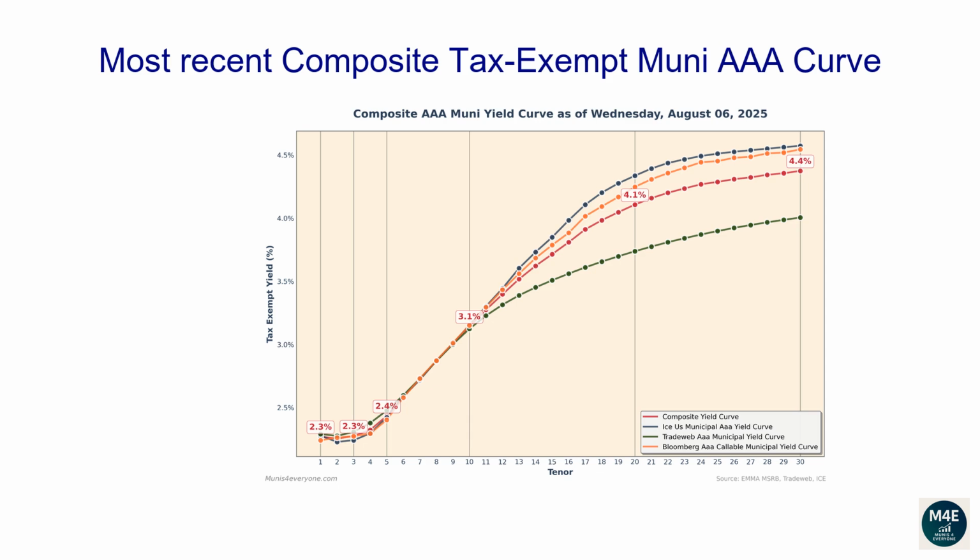The following composite tax-exempt yield curve is based off the most recent ICE, TradeWeb, Bloomberg yield curves that are available on the AAA-MSRB website. As of August 6, 2025, the one-year composite tax-exempt yield is 2.27%. The two-year yield is 2.26%. The three-year yield is 2.27%. The five-year yield is 2.43%. The 10-year yield is 3.14%. The 20-year yield is 4.11%. The 30-year yield is 4.37%.